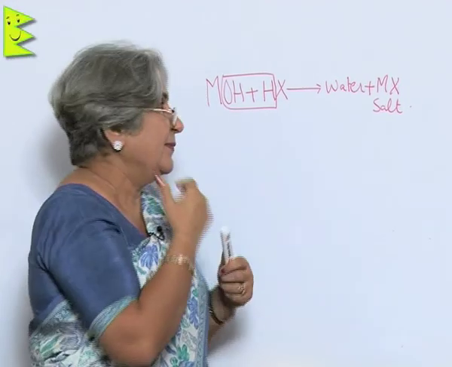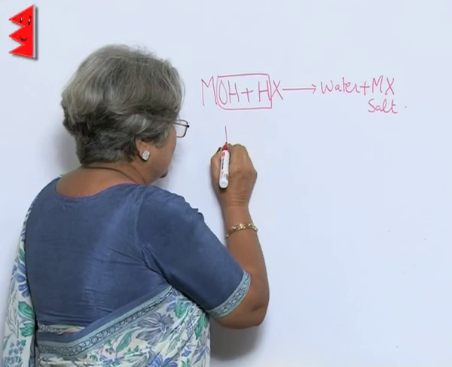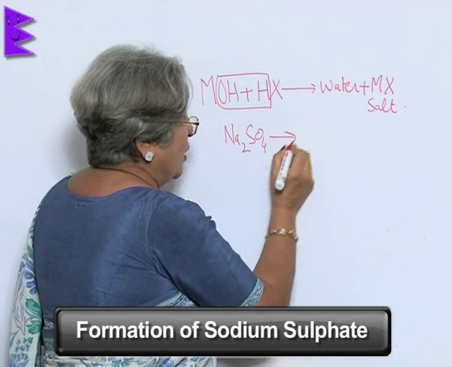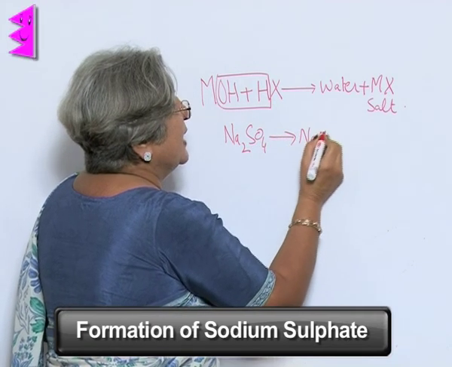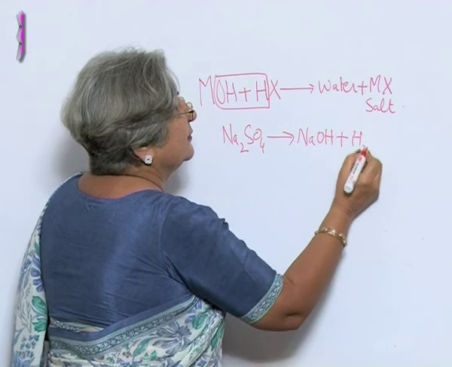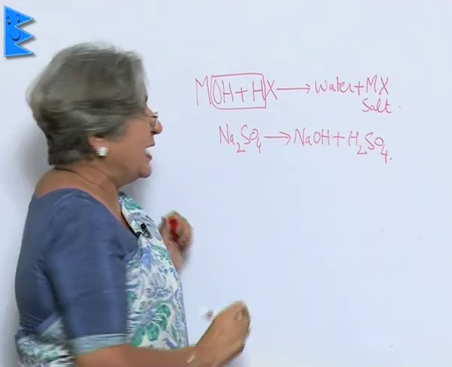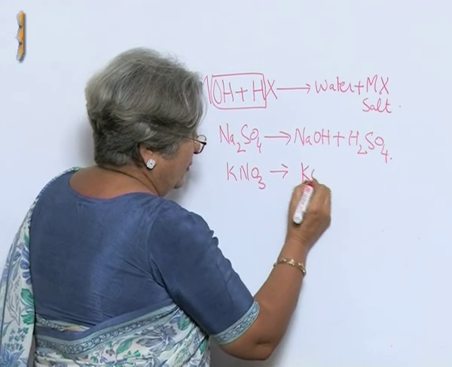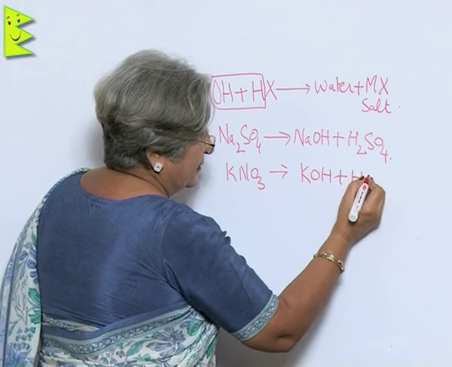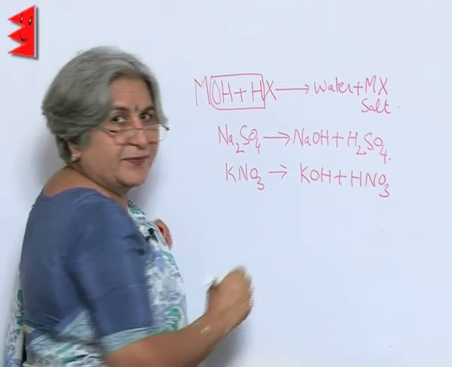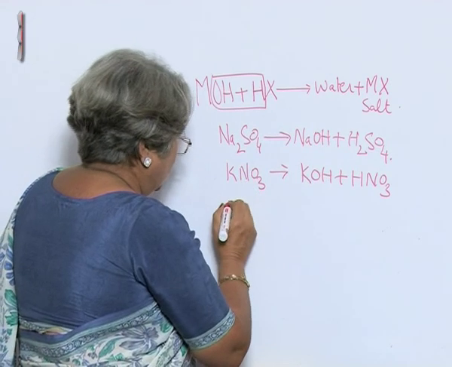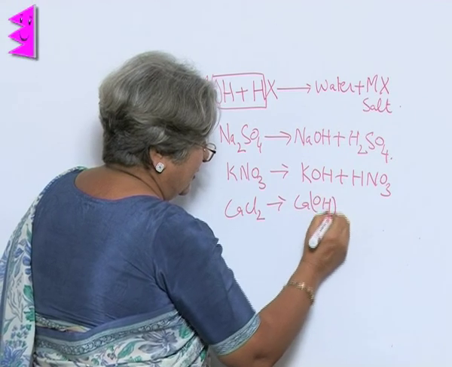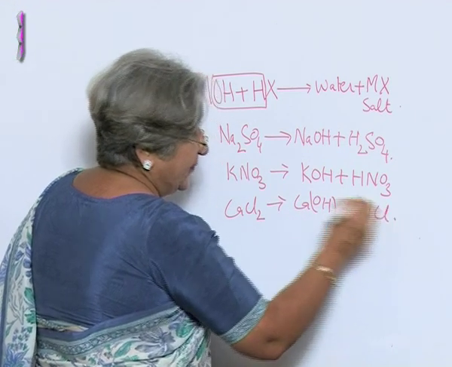Now, for example, let us find out how is sodium sulfate formed. This will be formed from sodium hydroxide and sulfuric acid. Potassium nitrate from potassium hydroxide and nitric acid. Calcium chloride, calcium hydroxide and hydrochloric acid.